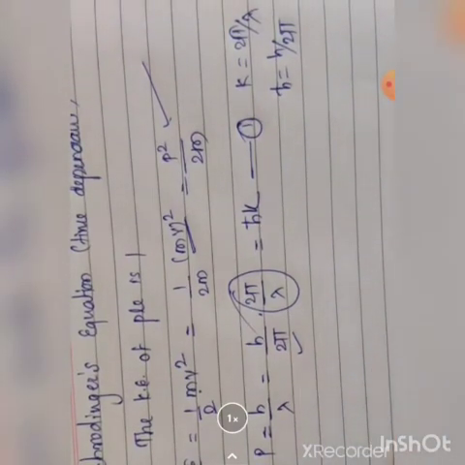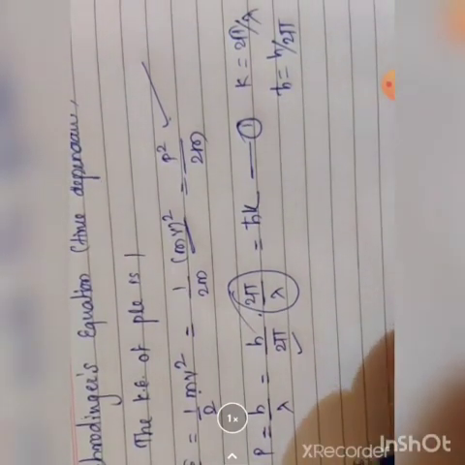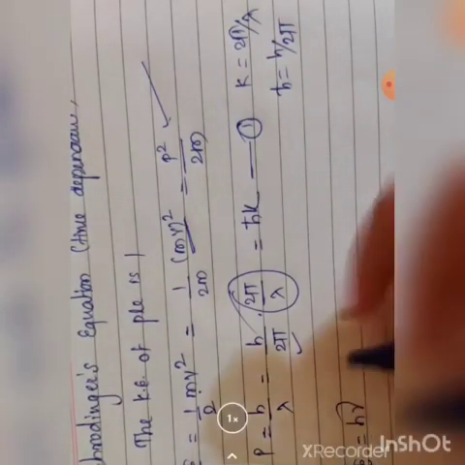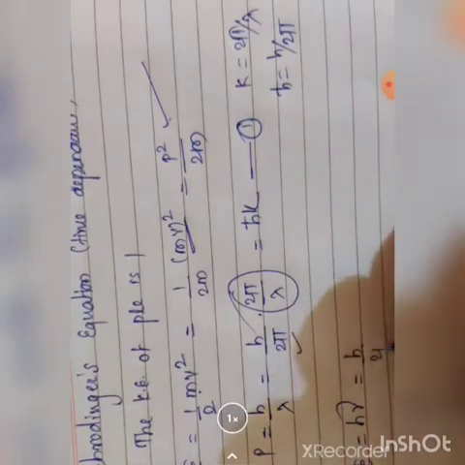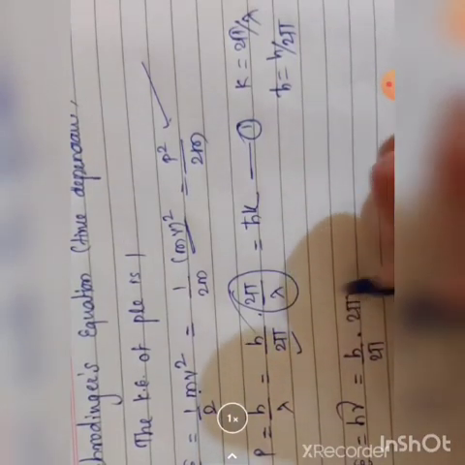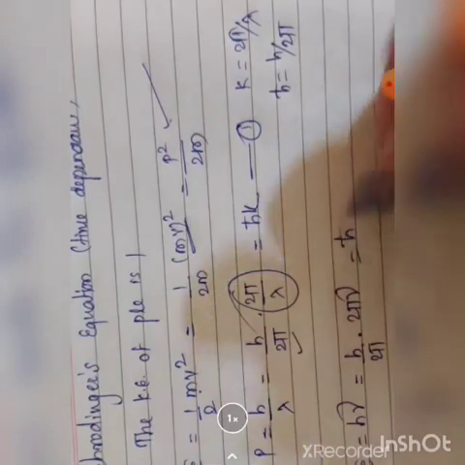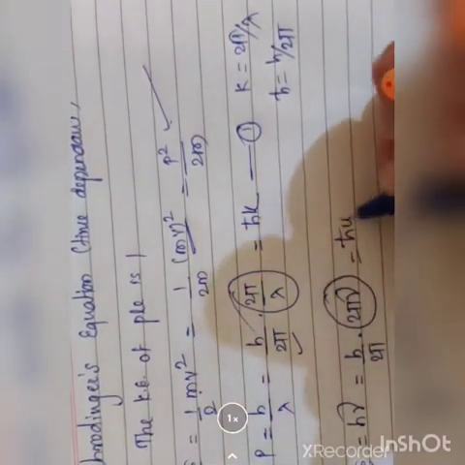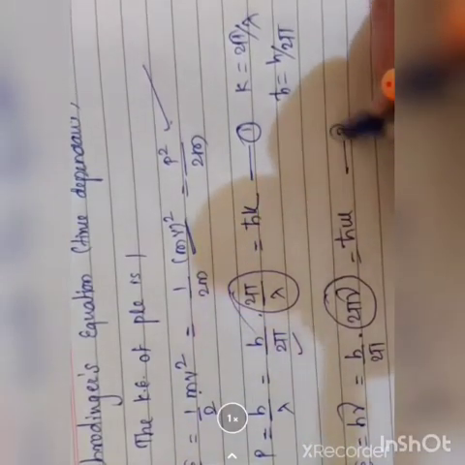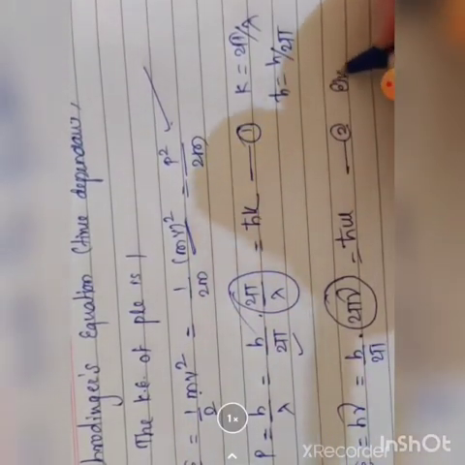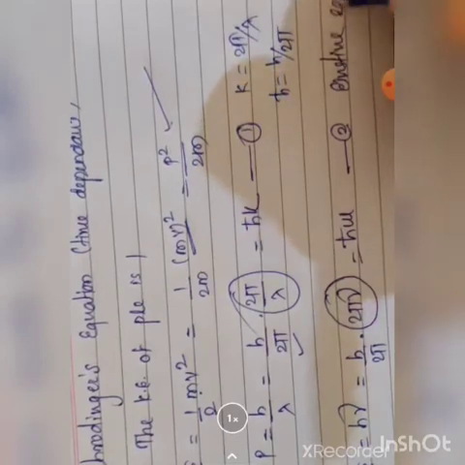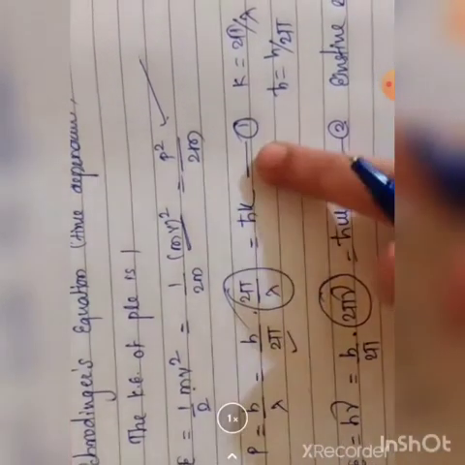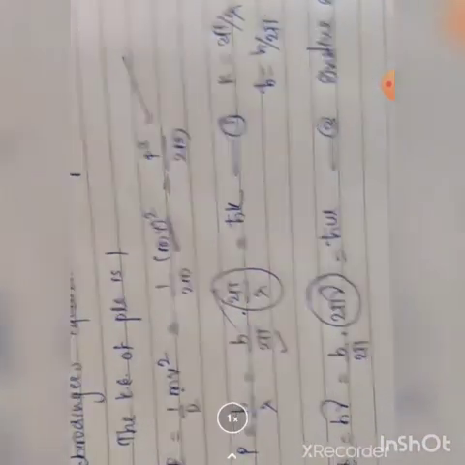Then, energy is equal to h nu as per Planck's constant. Let's adjust: h upon 2 pi into 2 pi nu. Here h upon 2 pi is h cross, and let's suppose that 2 pi nu is equal to omega. This second equation is called the Einstein equation. Equation 1, equation 2.